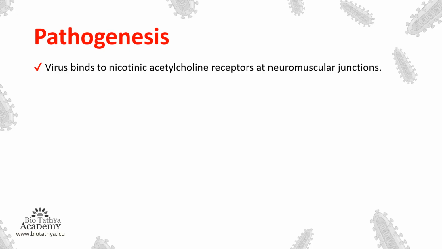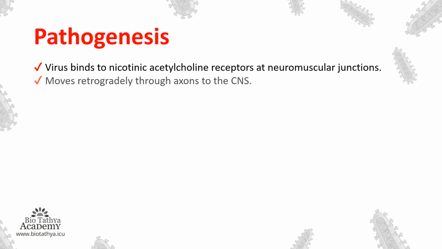Now, moving on to the next slide, what is the pathogenesis? The virus first binds to the nicotinic acetylcholine receptors at neuromuscular junctions. Where are these receptors? They are in the body of the host, in the neuromuscular junctions, and when the virus enters the body, it binds to these receptors.